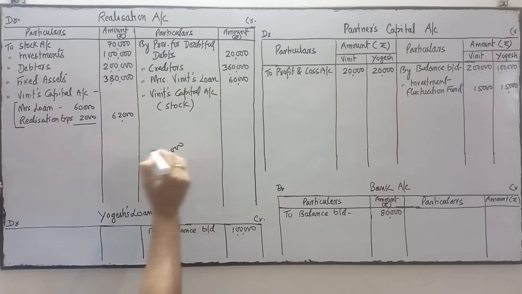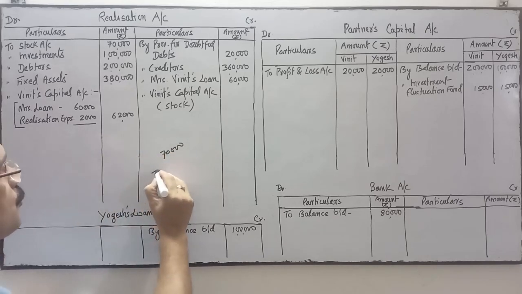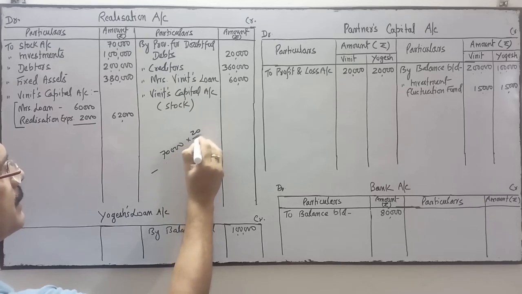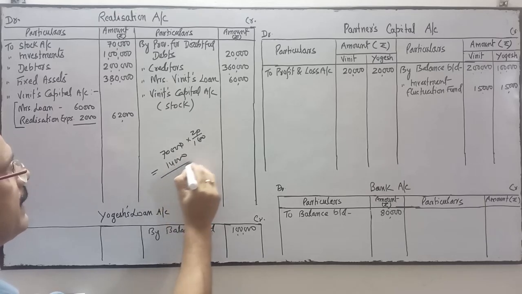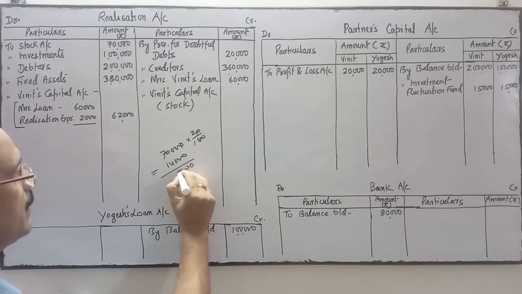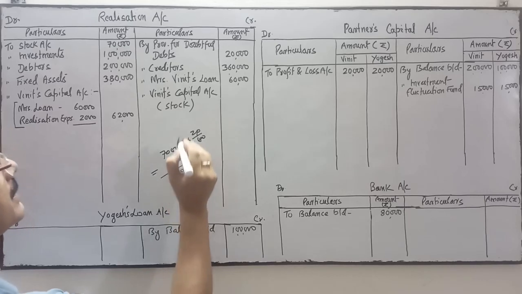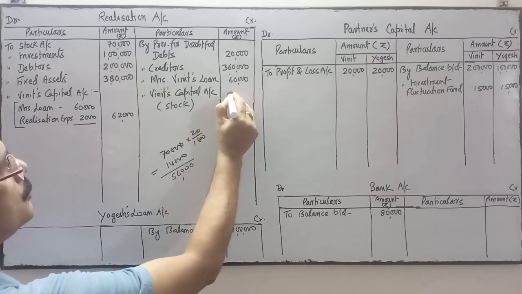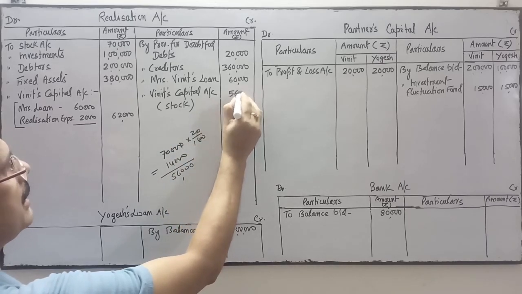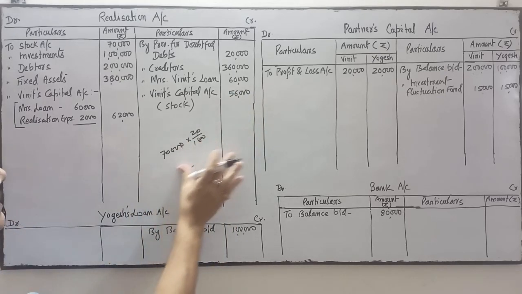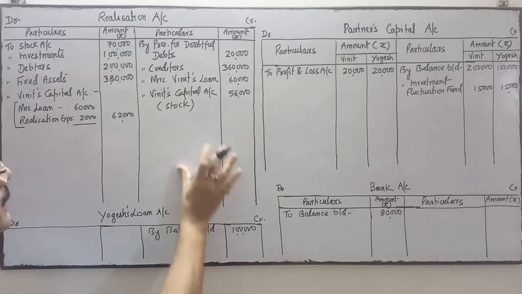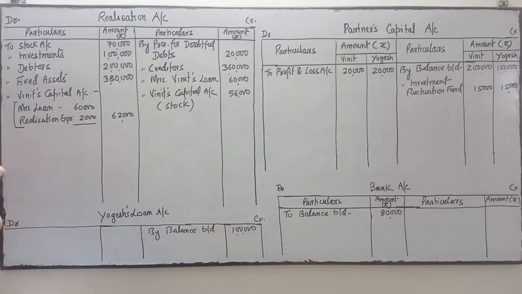So 20% of this amount, 20% means how much? 20% means 14,000. So 70,000 minus 14,000 is 56,000. It means he has taken the stock at 56,000. Stock is taken at a discount of 20%.